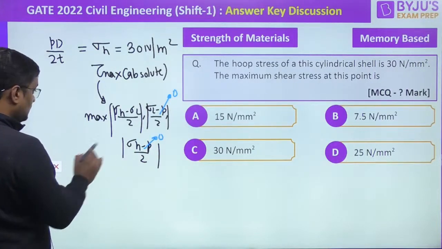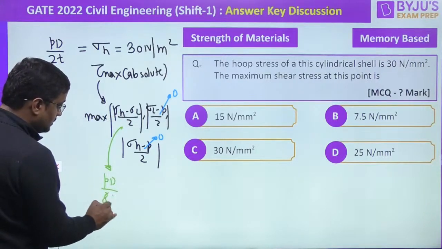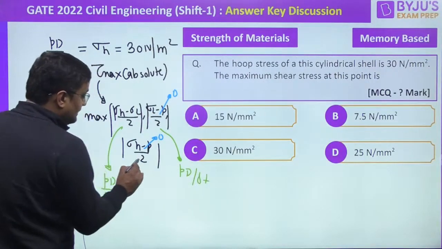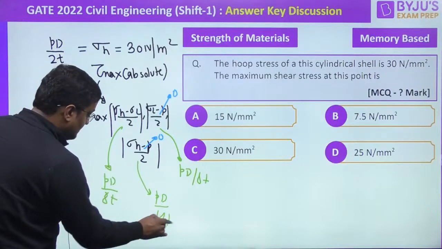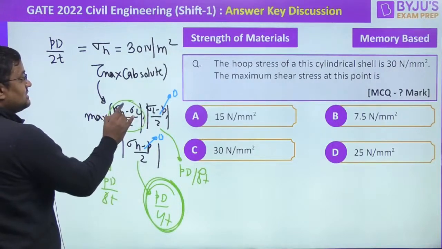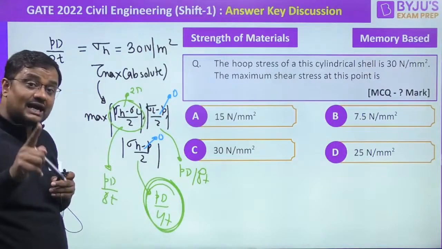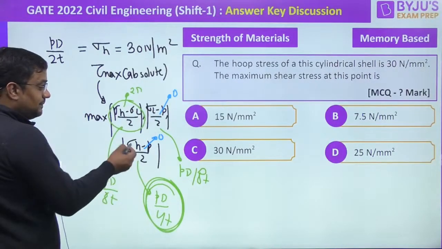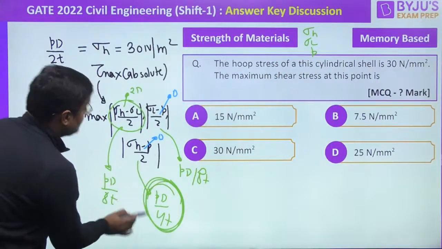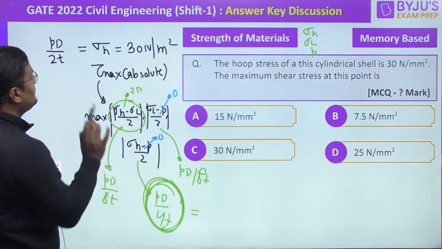So this value sigma h is PD by 2T, and sigma l is PD by 4T. This becomes PD by 8T, that is PD by 4T minus 0 by 2, and this is PD by 4T. So maximum of this is this one in absolute. If in 2D it is asked, then this is the answer, because in 2D we neglect the third stress, sigma 3. But in 3D we have to take all the 3 principal stresses. What are the principal stresses? Sigma h, sigma l, and p. Now this is the maximum, and PD by 2T is 30, then PD by 4T is 15.